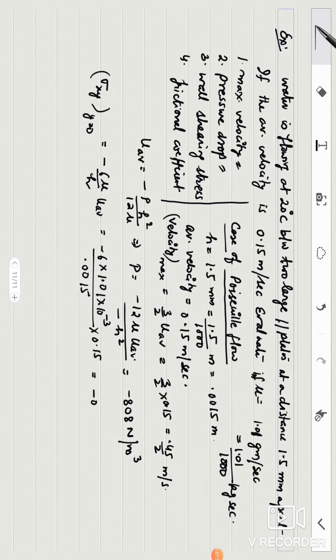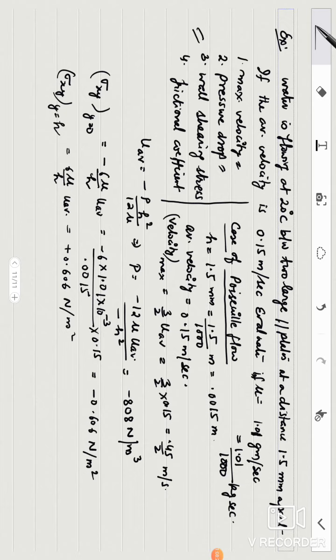Calculate, and you will get minus 0.606 Newton per meter square. This is at y is equal to 0. Wall shearing stress is asked, so you have to find sigma xy at y is equal to h as well. For that it will be 6 mu upon h u average, so you will get this with plus symbol, 0.606 Newton per meter square.